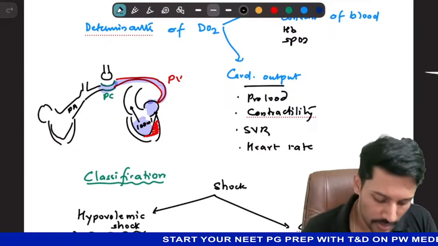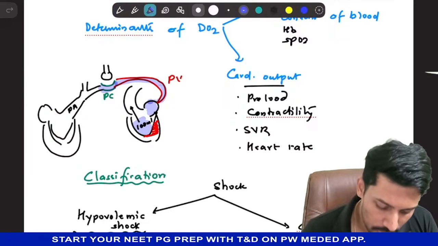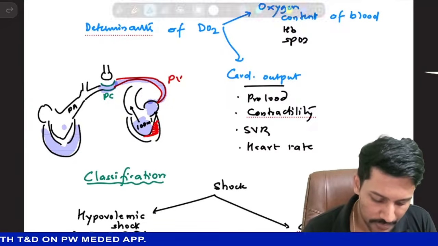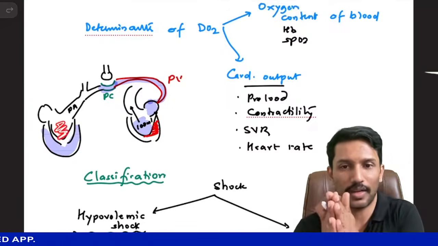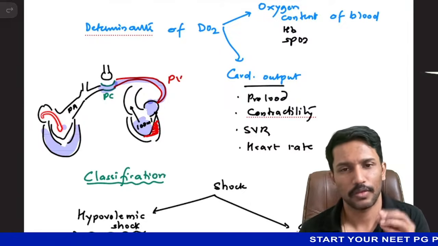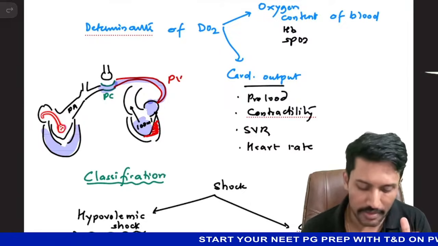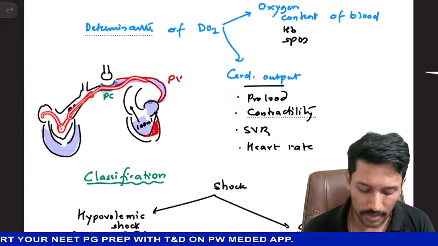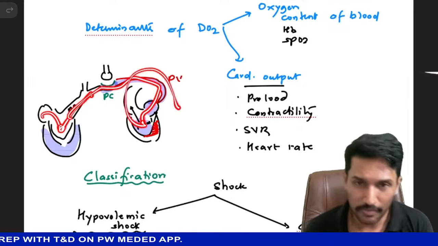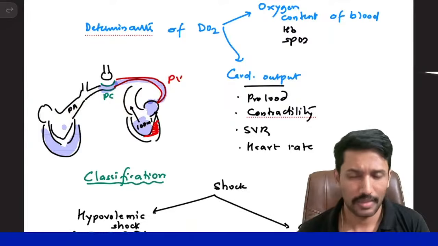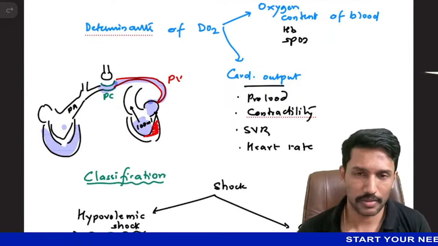When can that happen? What if I have a massive pericardial effusion causing the collapse of the right ventricle? This ventricle gets collapsed. So then I can't fill it because it's already collapsed. So if I'm not able to fill sufficient blood in the right ventricle, from where will it eject? It is not getting filled. So it can't eject well. So if it is not ejecting well, then the left heart receives less blood, the left heart ejects less blood. And what do we call this condition? Cardiac tamponade, right? Same thing can happen in tension pneumothorax.